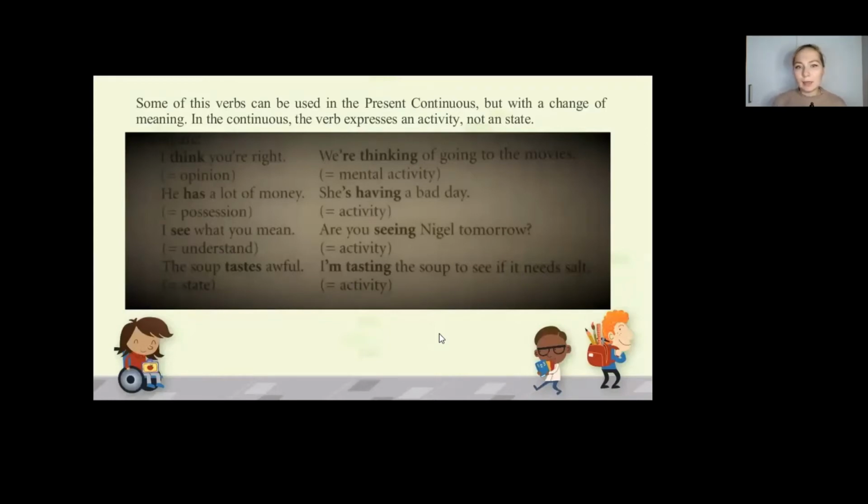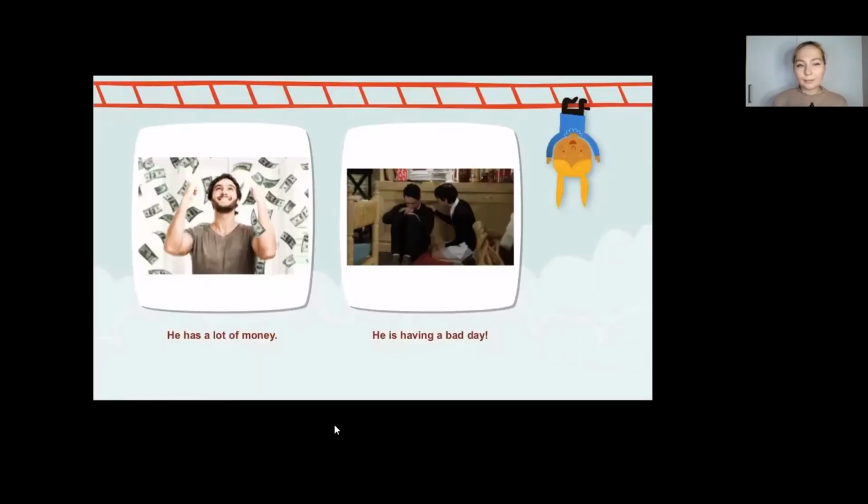The soup tastes awful. So this is a state. The activity would be, I'm tasting the soup to see if it needs salt. So in this case, it would mean the activity. Yeah, also this example on here, he has a lot of money. We can also say he's having a bad day.